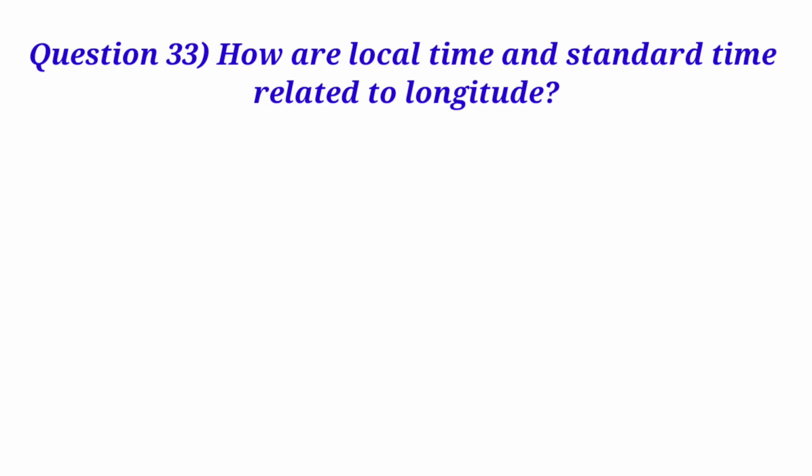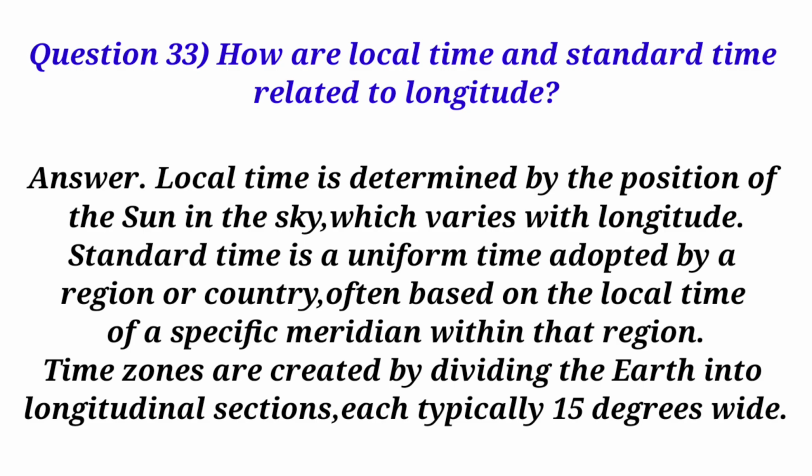Question 33. How are local time and standard time related to longitude? Answer. Local time is determined by the position of the sun in the sky, which varies with longitude. Standard time is a uniform time adopted by a region or country, often based on the local time of a specific meridian within that region. Time zones are created by dividing the Earth into longitudinal sections, each typically 15 degrees wide.